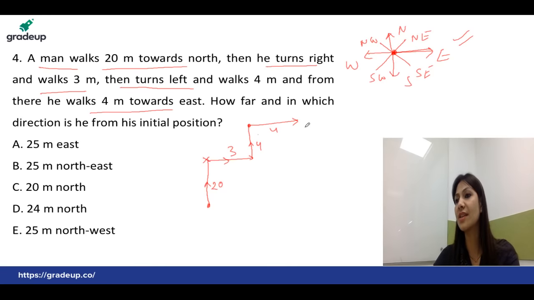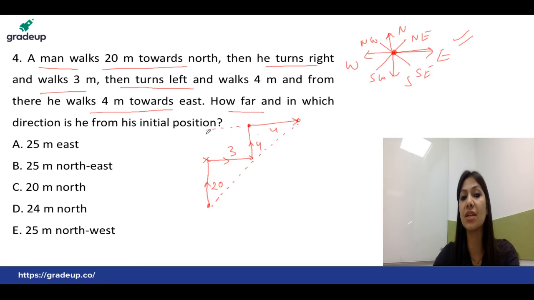Exactly, Ankit, northwest or west near north, it is the direction which is somewhere between north and west, so both are the same thing, right? So that's the reference plane according to the question given. Now the question is to find out the distance from this starting point and also the direction. If you find out the distance, definitely you will solve it according to the Pythagoras theorem.